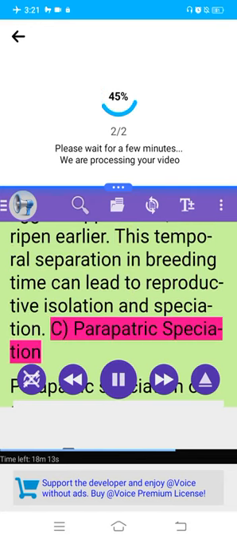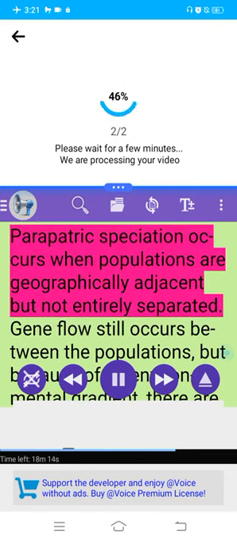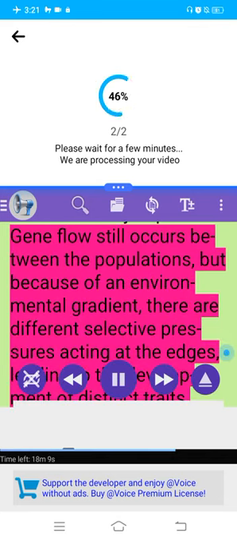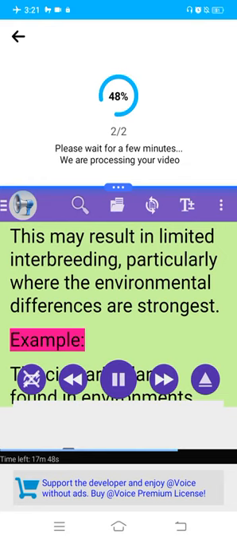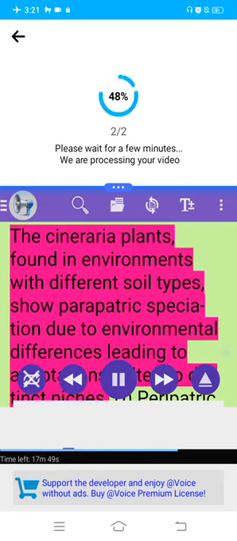C. Parapatric speciation. Parapatric speciation occurs when populations are geographically adjacent but not entirely separated. Gene flow still occurs between the populations, but because of an environmental gradient, there are different selective pressures acting at the edges, leading to the development of distinct traits. This may result in limited interbreeding, particularly where the environmental differences are strongest. Example: plants found in environments with different soil types show parapatric speciation due to environmental differences leading to adaptations suited to distinct niches.